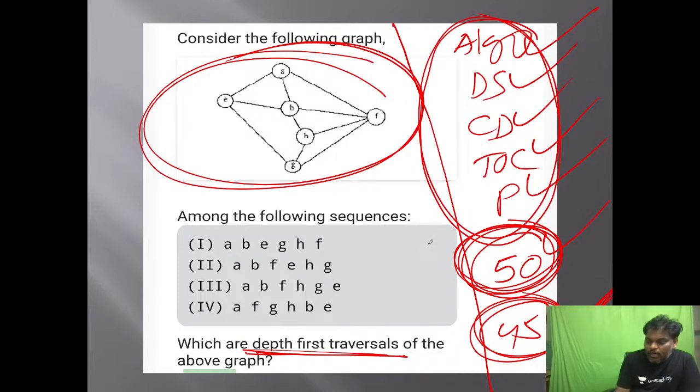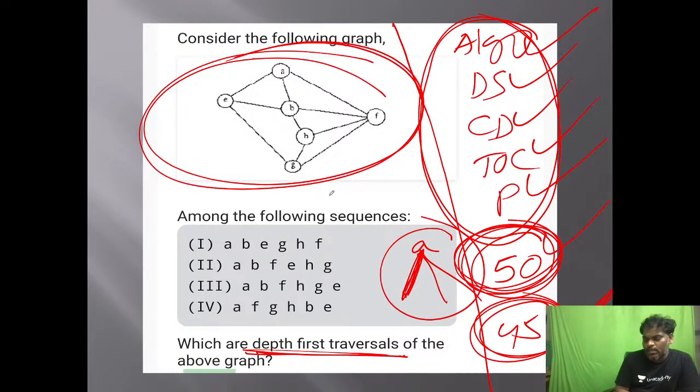DFS means what? If you take A adjacent many, but take only one. If you take adjacent people only one, that is called DFS. If you take adjacent all, that is called BFS. Adjacent one you take, that is called DFS. Let's start. Starting from A. Who is the A adjacent? A adjacent is going to be